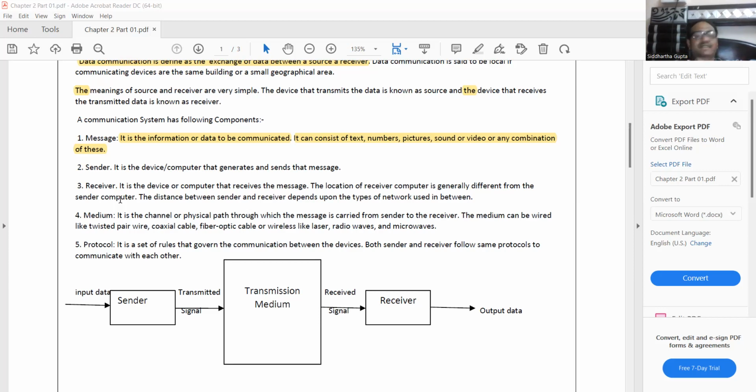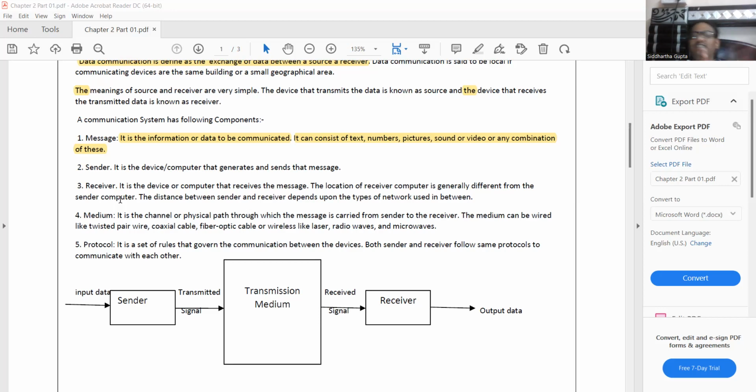This is a personal area network, so the geographical limit is very low. The sender and receiver's distance can vary, and then we have to decide which type of network to use: a local area network, LAN, a personal area network, PAN, or a wide area network, the World Wide Web, WAN.